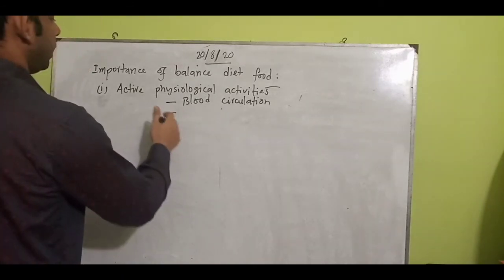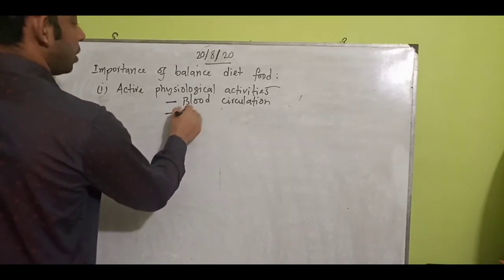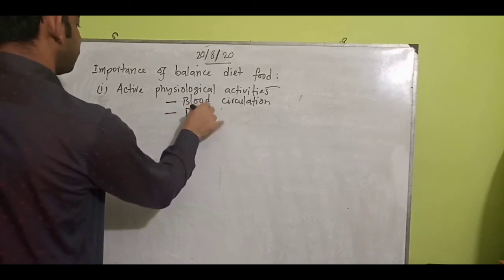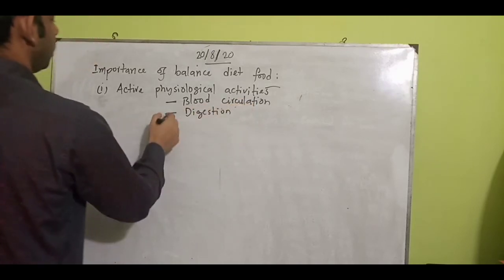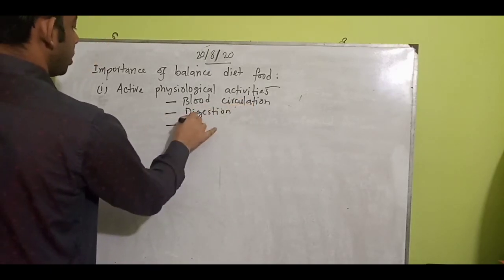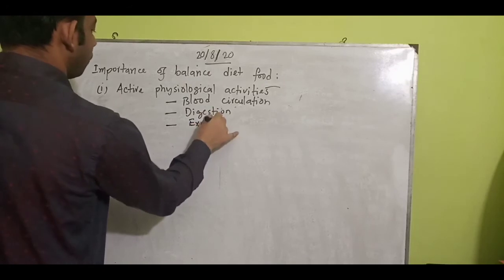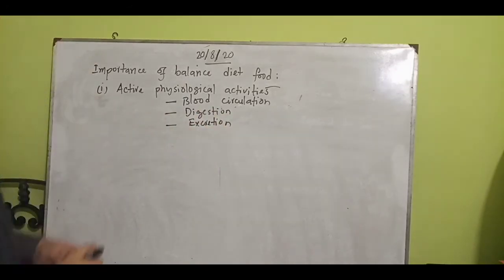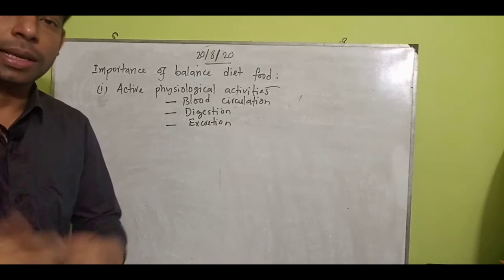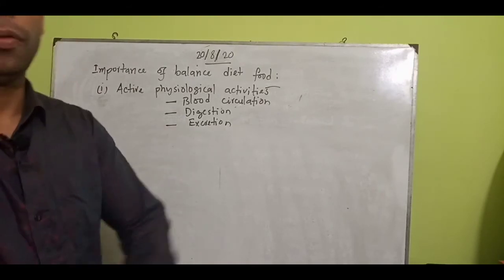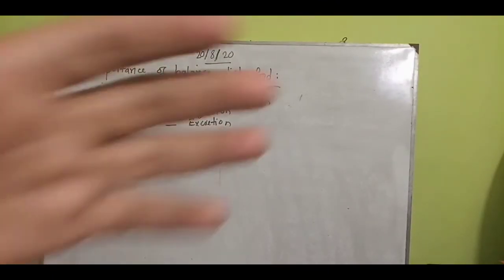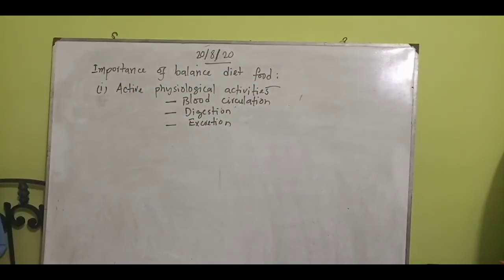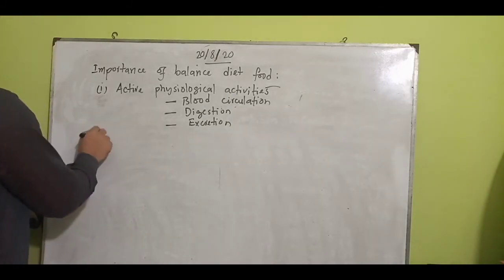Another thing is digestion, or digestible form, and excretion. All of these are done by balanced diet food. Blood circulation, digestion, excretion: if we maintain these, that will be very important. Blood circulation, digestion and excretion are all done by balanced diet food. Then we can go through understanding about